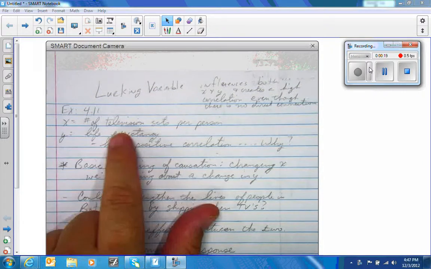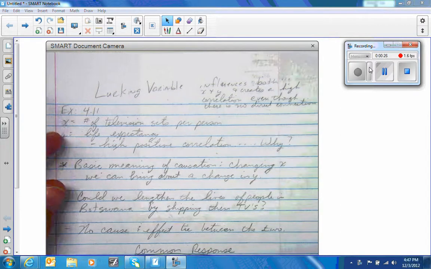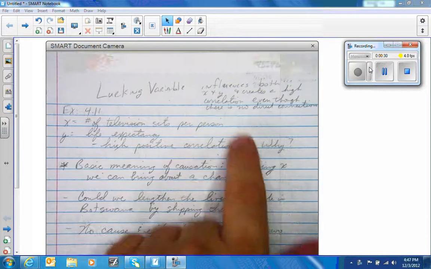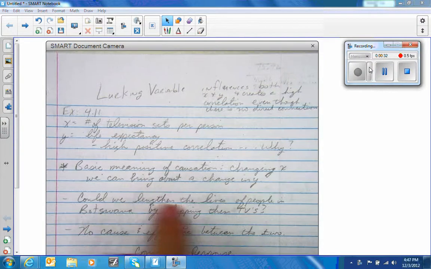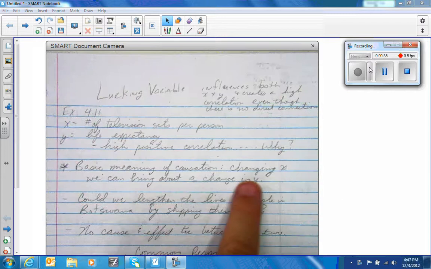Number of television sets per person versus the life expectancy, so one's X, one's Y. And basically what they said was there was a high positive correlation. I want to know why. Basically, the basic meaning of causation: changing x can bring about a change in y.